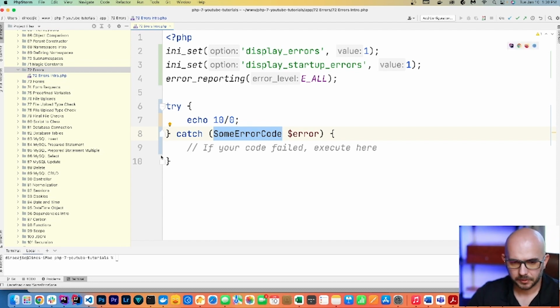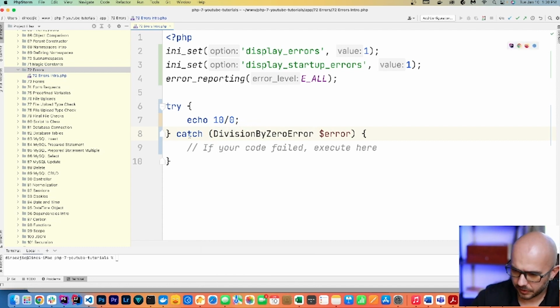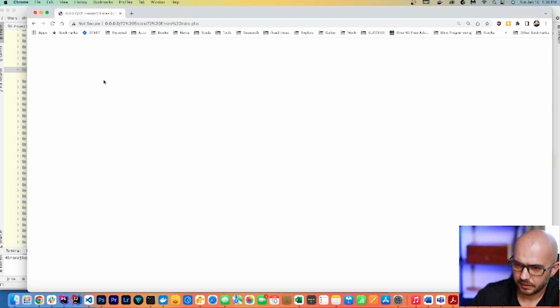If you followed along with this course, you'll remember that you can declare the data type of the parameter. You can see the data type declaration going on right there. So let's catch our division by zero error, and we will catch it inside of our catch block. In this case, we can save it, we can run it, and there's nothing here. It means it caught it, but we didn't specify what we should do here.